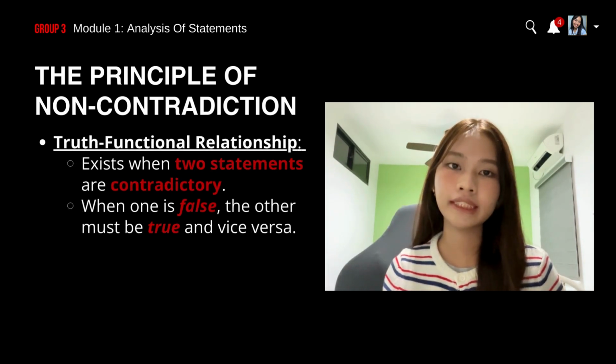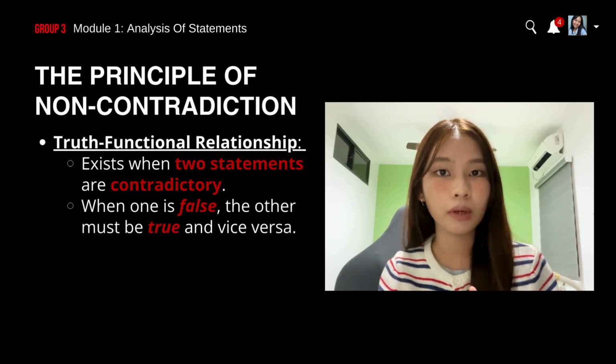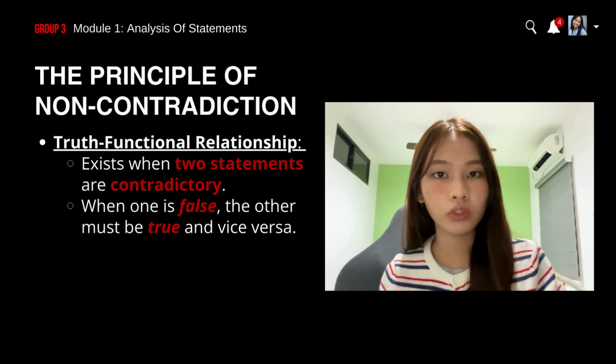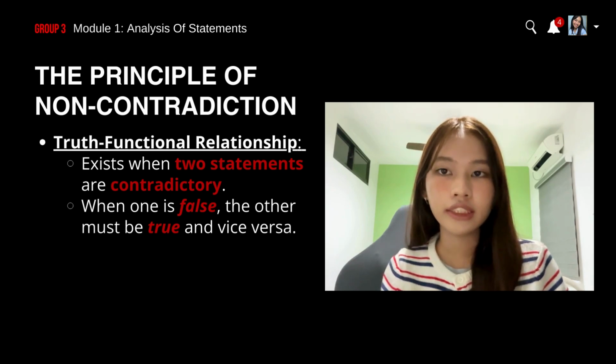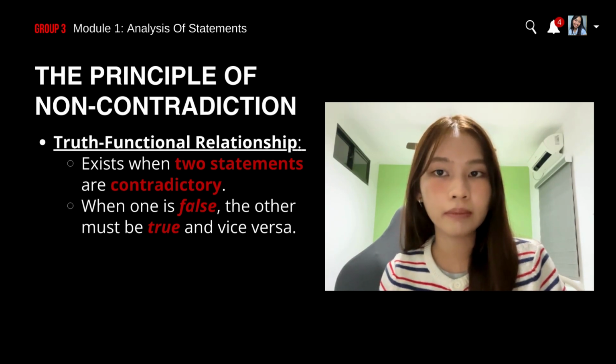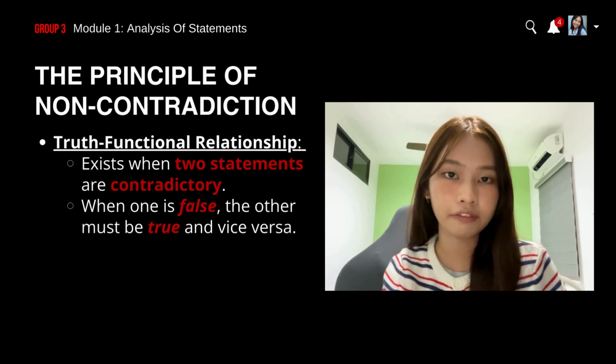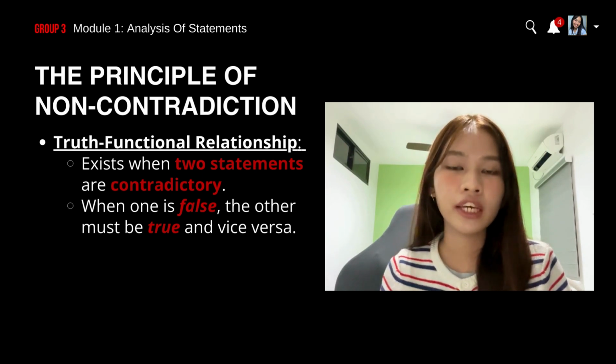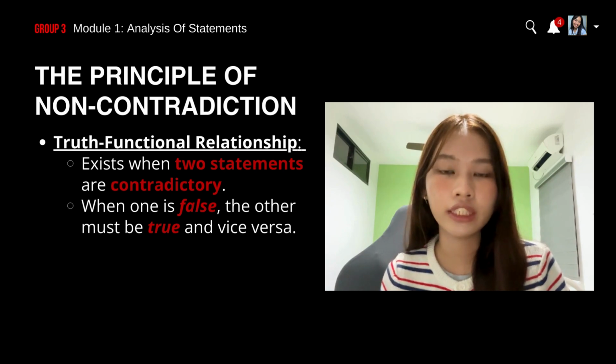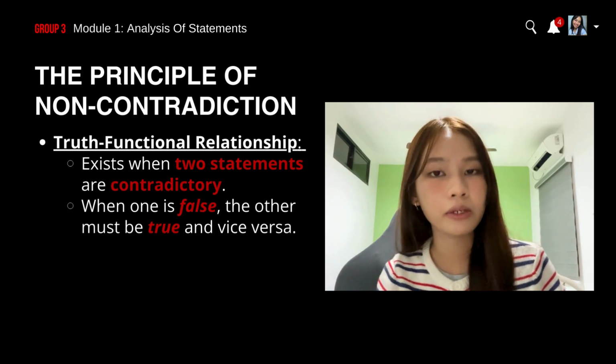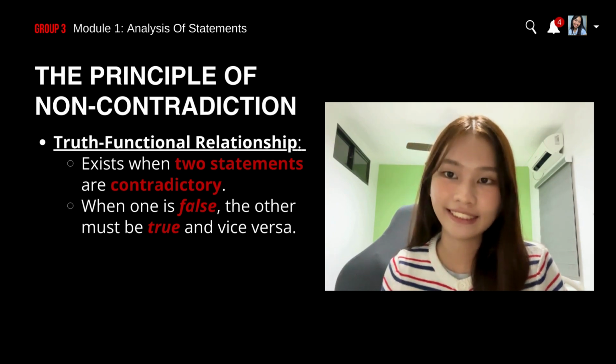This principle may seem very simple and very easy to apply. However, many individuals still often violate it. This is because they often say one statement and immediately contradict it after. For example, you cannot say, "nag-iipon na ako," and then immediately say, "gala tayo bukas." It does not make sense.